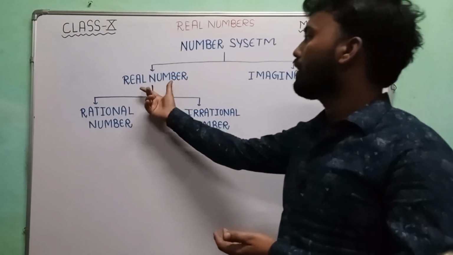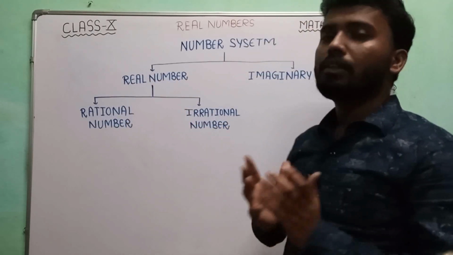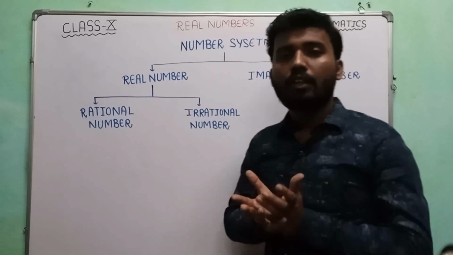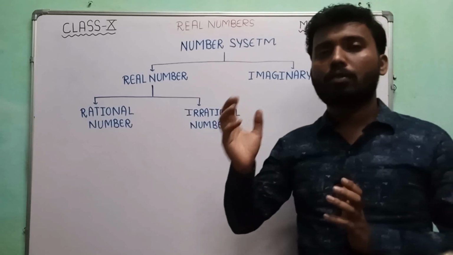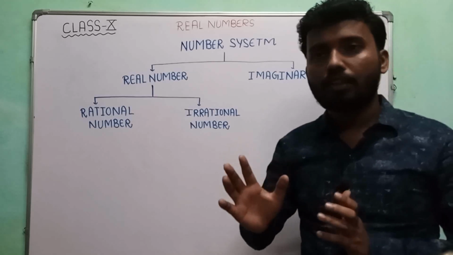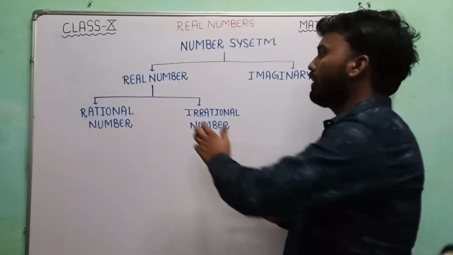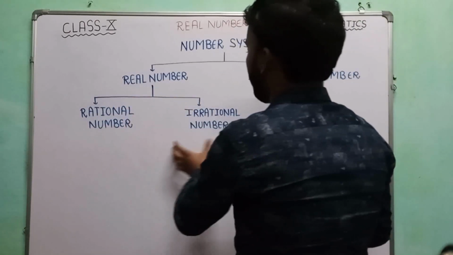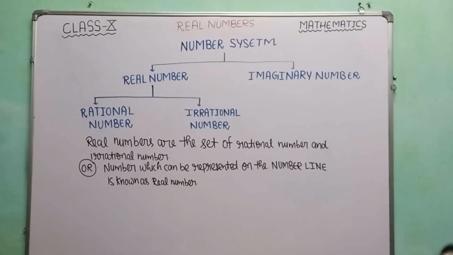Hence, real number is nothing but the set of rational numbers and irrational numbers. What is the meaning of a set? A set is nothing but a collection of well-defined objects. You are going to study sets in class 11, that is the first chapter. Till now, understand that a set is a collection of well-defined objects. Here, real numbers are the collection of rational numbers and irrational numbers, isn't it? So from here, I wrote the two definitions of real numbers on the board.